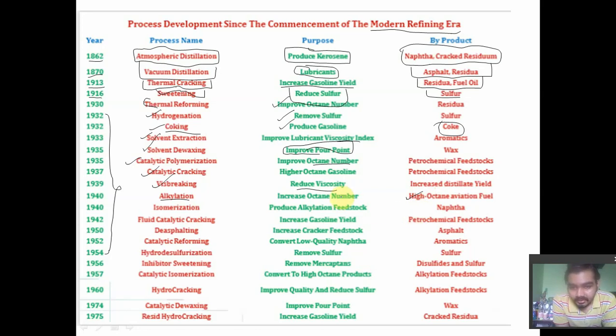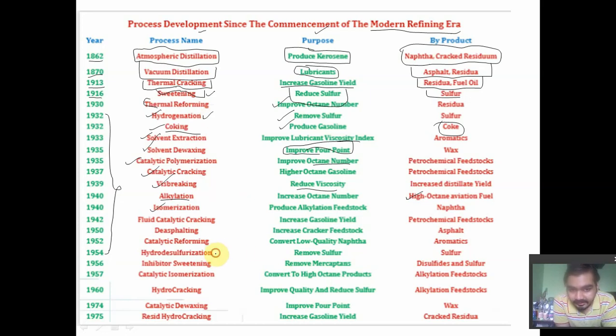All these processes were established one by one. You don't need to remember all of them, but you should remember the process name and what its purpose was. Suppose I ask what is used to reduce sulfur, your answer should be the sweetening process, as well as the hydrogenation process. Hydrogenation generally removes sulfur, while to reduce sulfur in the product we do sweetening.